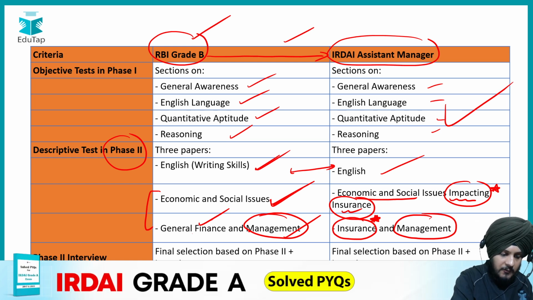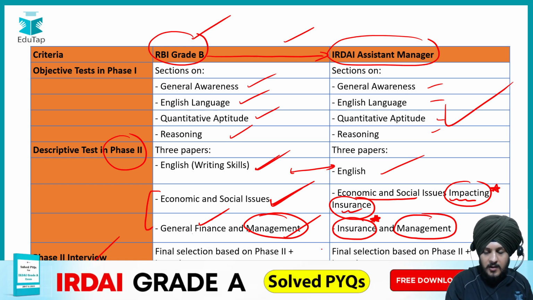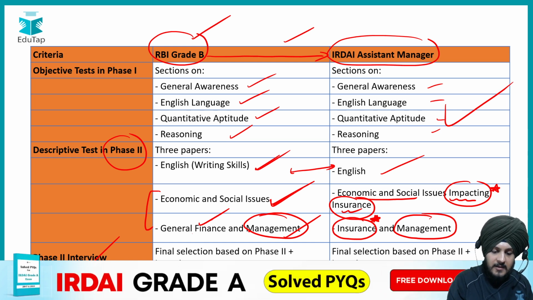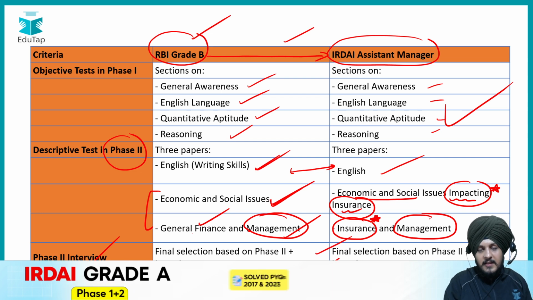The last is the interview phase. If we talk about the interview, both exams have this interview phase also. So the merit list will be prepared based on the marks that you get in the interview as well as in phase 2. Fine.